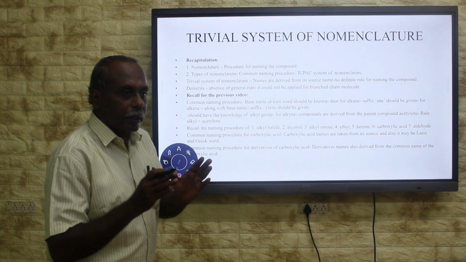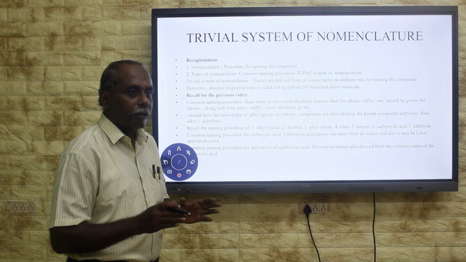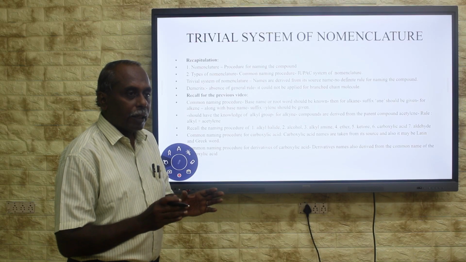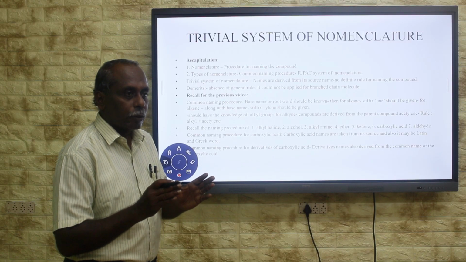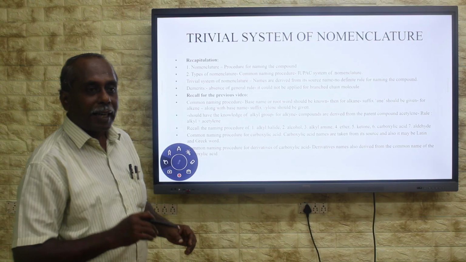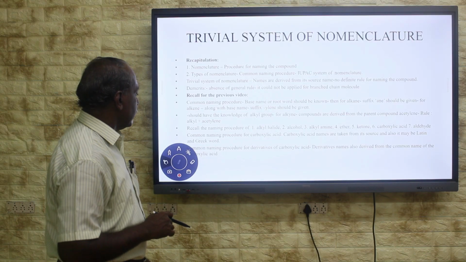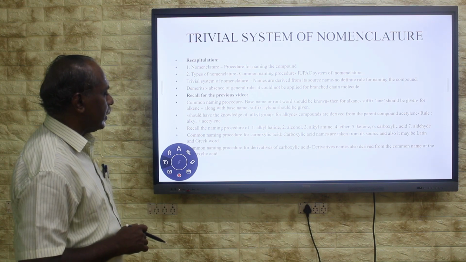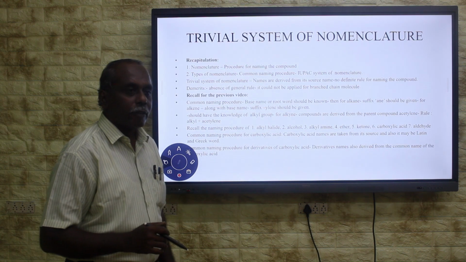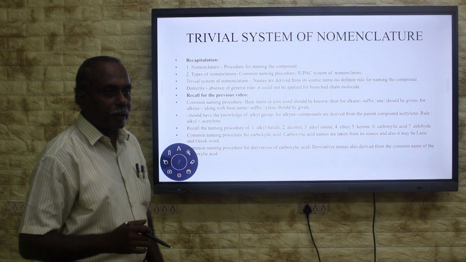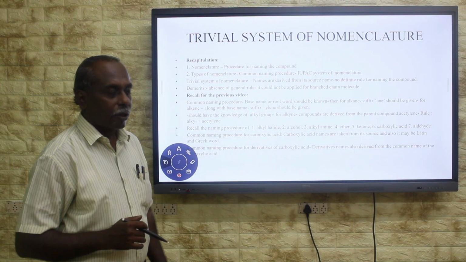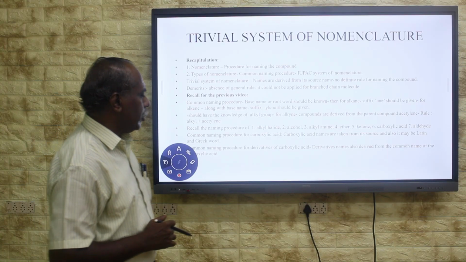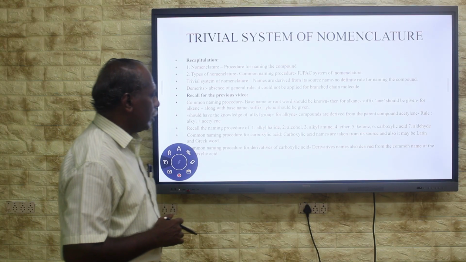The name of this source should be derived from Latin and Greek. Then common naming procedure for the derivatives of carboxylic acid. It is also derived from the common names of carboxylic acid.